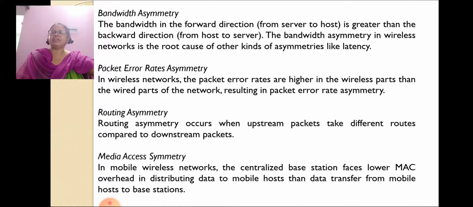Packet error rate asymmetry. In wireless networks, the packet error rates are higher in the wireless part than in the wired part of the network, resulting in packet error rate asymmetry. Routing asymmetry. Routing asymmetry occurs when upstream packets take a different route compared to downstream packets.